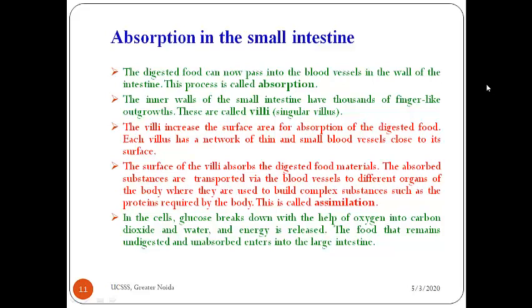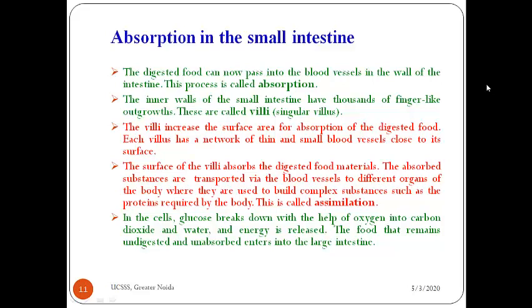Okay, and then this absorbed food is transported through the blood vessels to different organs of the body, where it is utilized by our body, building complex substances, and this step is known as assimilation. So after digestion, what happens?